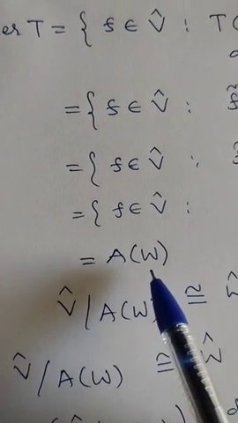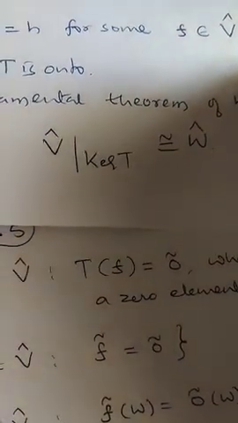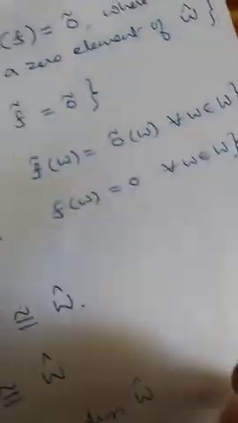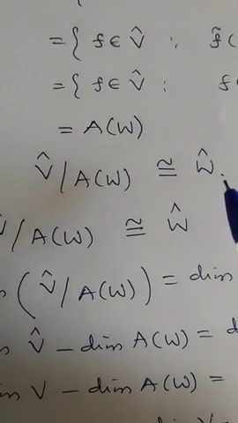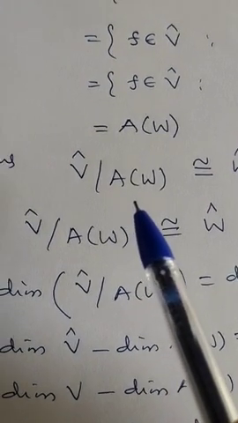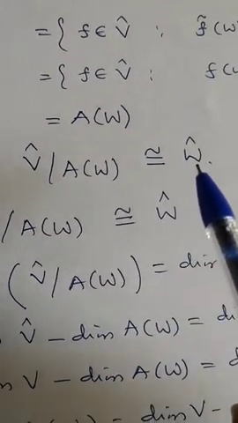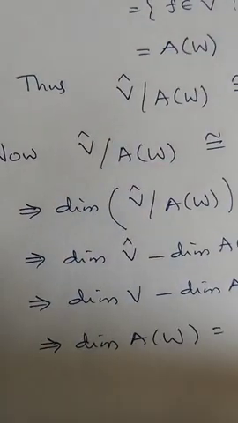So if you substitute this value in the expression, V cap by kernel of T is isomorphic to W cap, then we see that V cap by A of W is isomorphic to W cap. So we have proved the required condition: V cap by A of W is isomorphic to W cap. Next, let us show the other condition also in this theorem.